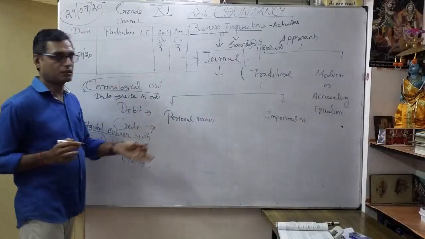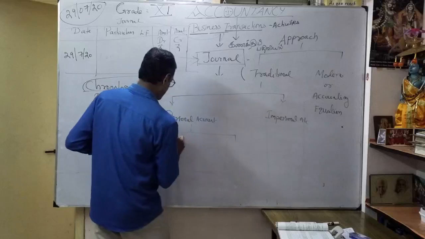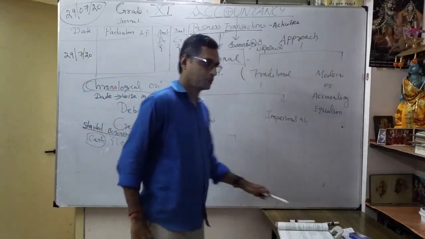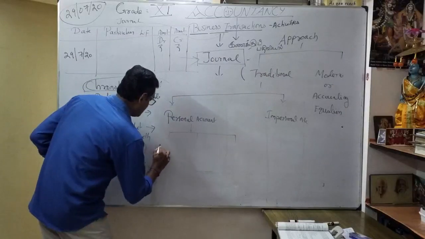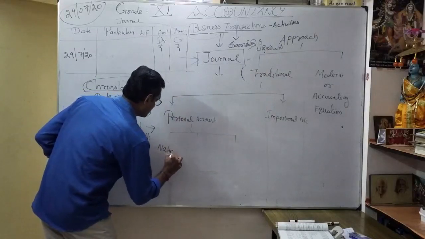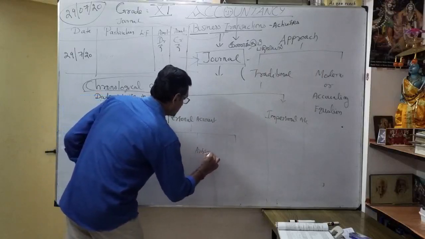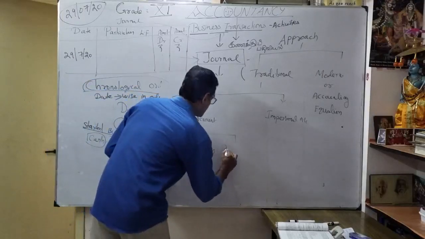So what is personal account? Again, it can be classified. Personal account may be natural personal account, artificial personal account, or representative personal account.